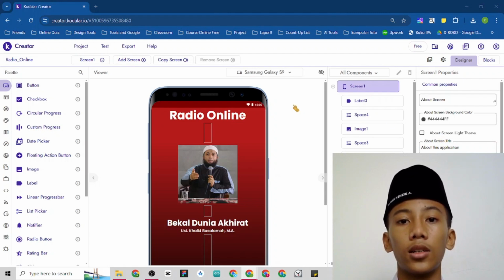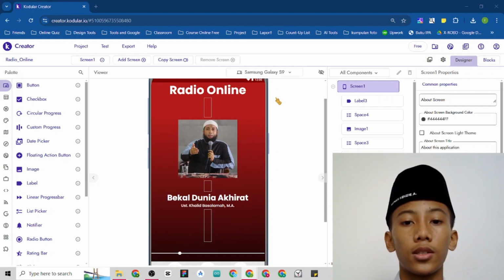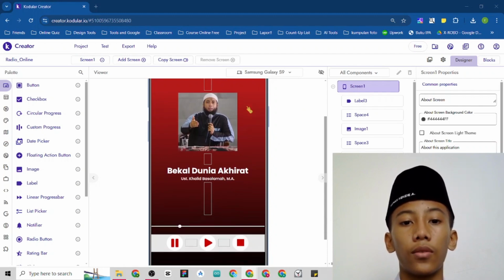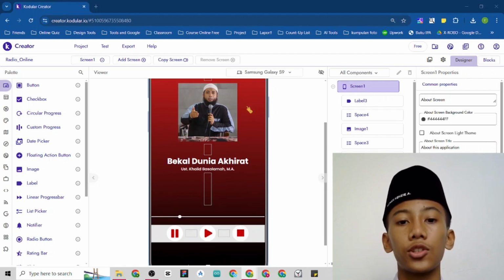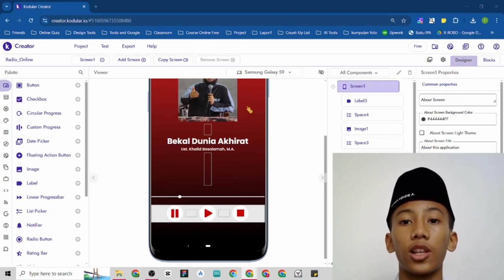And this is the front view of it, which is there is a title in the most top, and then also the photo of Ustadz Khalid Basalamah. And I choose one of his Kajian, which is provisions for the afterlife.